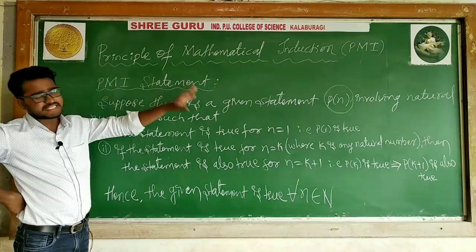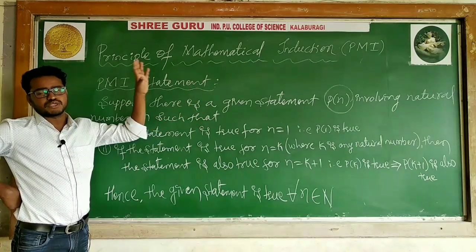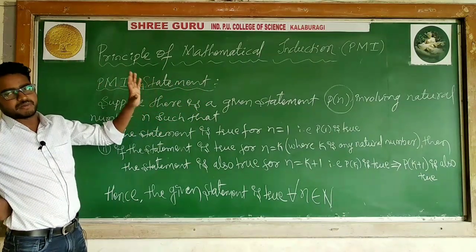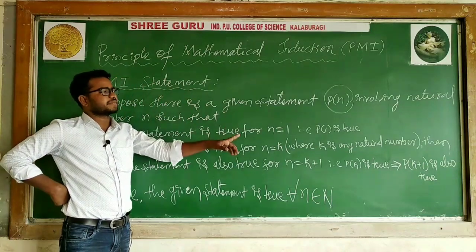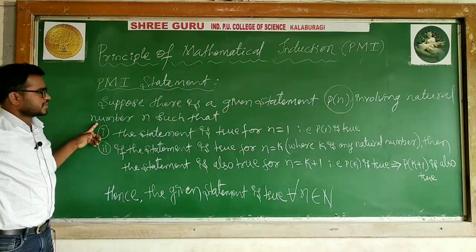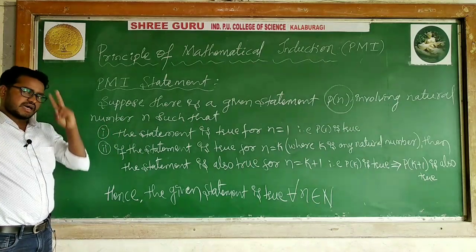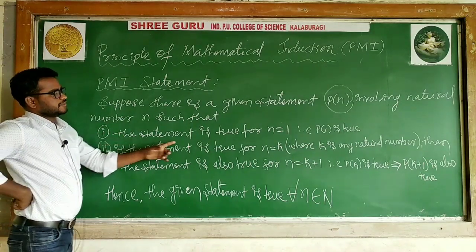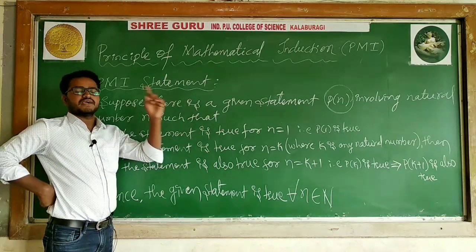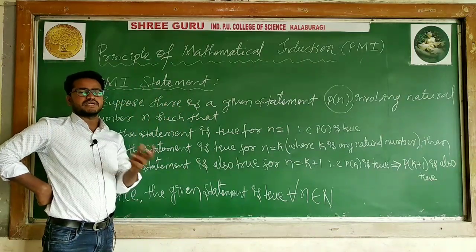Suppose there is a given statement, P of n, which may be any statement. I will take one by one. I am taking 20 problems here. Every problem is considered as a statement, that is considered as a P of n, involving natural numbers n such that, step 1, the statement is true for n is equal to 1. I will say put n is equal to 1.